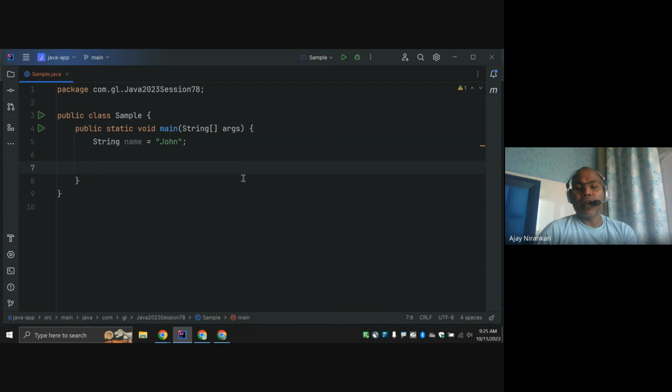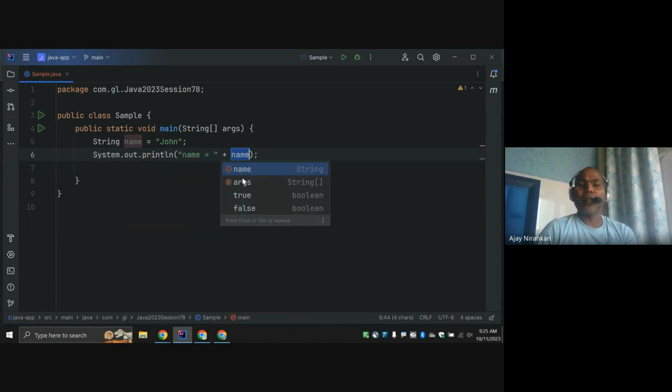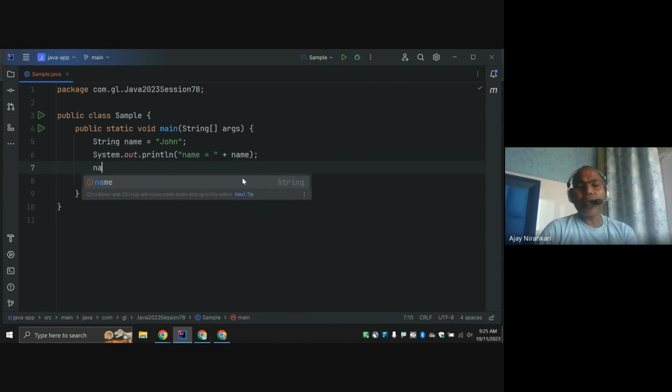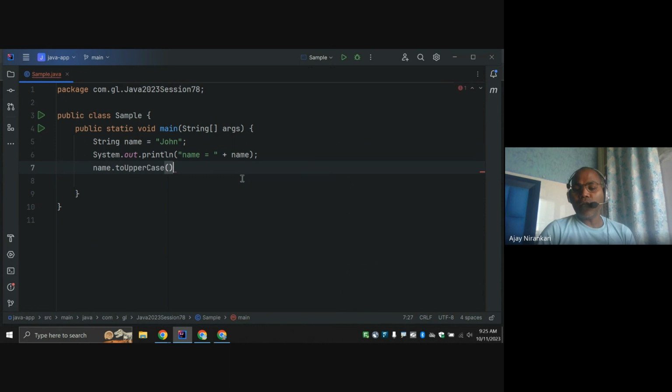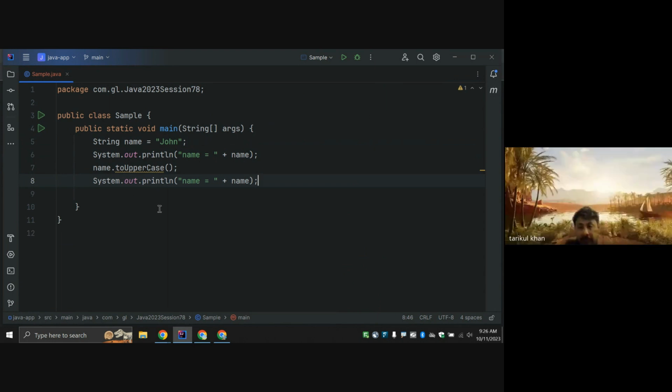Now let's print the name, and I say name dot toUpperCase, then print name again. So what do you think? Is this modified or not modified after this? Let's check.